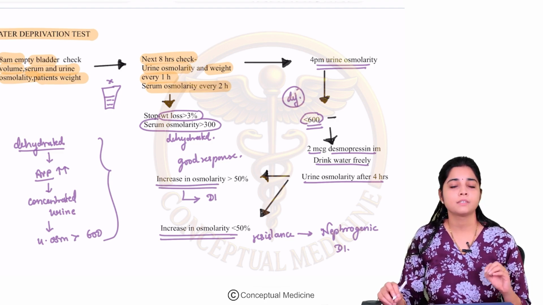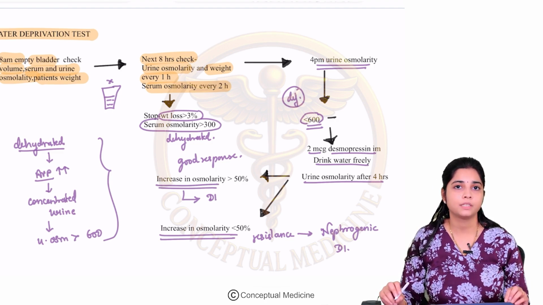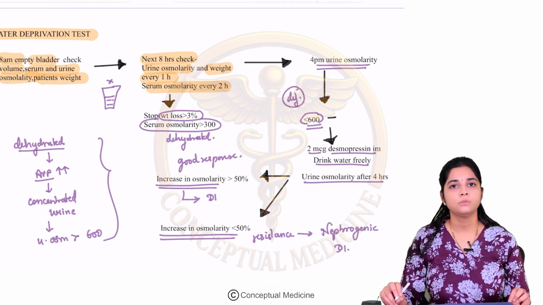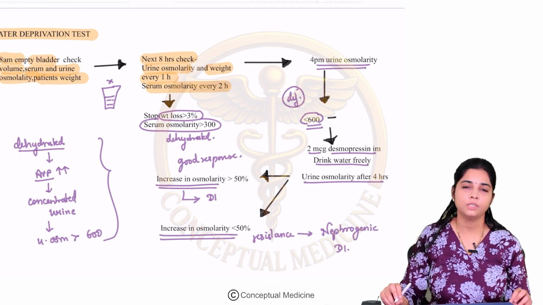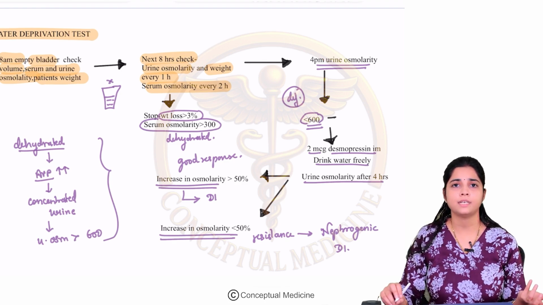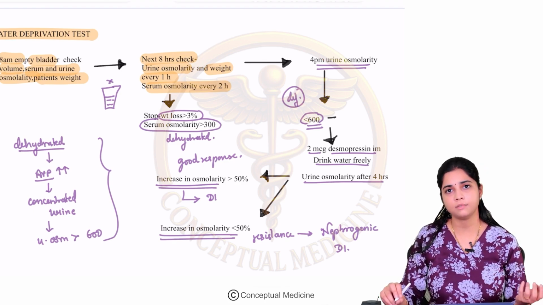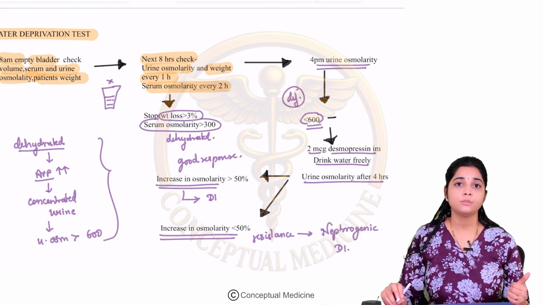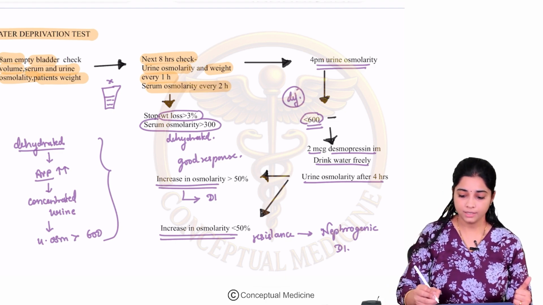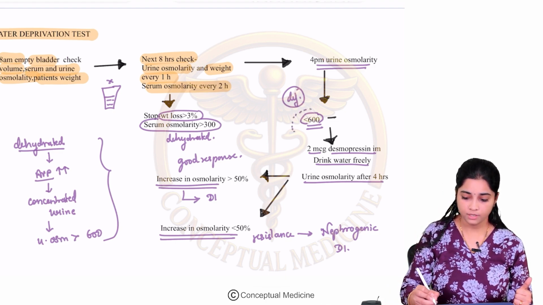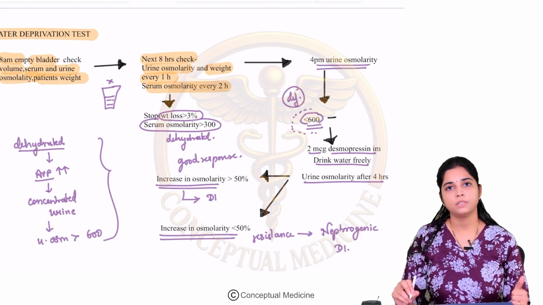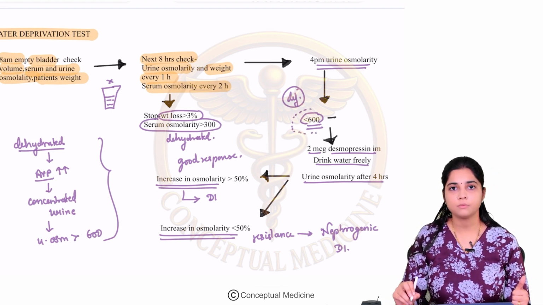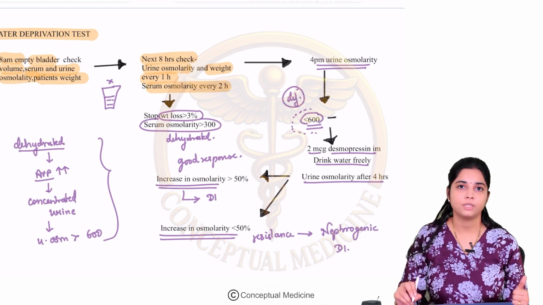So in 8 hours, in a normal patient, what would you have expected? You would have expected that the urine osmolarity increases and the urine gets concentrated, because the ADH has to rise. Patient is getting dehydrated, right? He is water deprived. But if the urine osmolarity continues to be less than 600, that means the urine is not getting concentrated, there is no antidiuretic hormone.